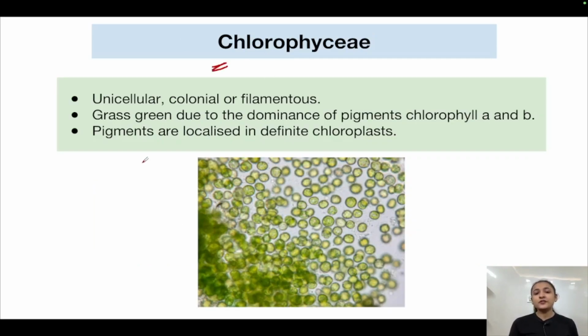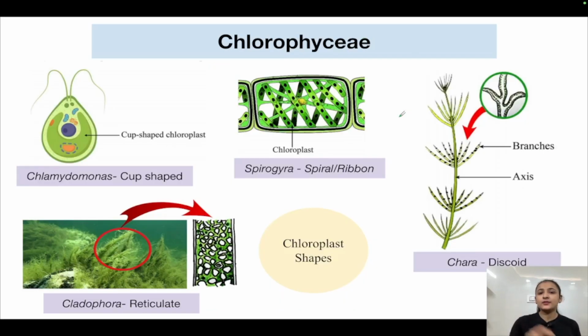Let's talk about Chlorophyceae first. Chlorophyceae are unicellular, colonial or filamentous. They can exist in any of these three forms. They are grass green in color due to the dominance of which pigments? Chlorophyll a and chlorophyll b. So here is your answer to that question: why is Chlorophyceae green? Because of the presence of chlorophyll a and chlorophyll b. These pigments are localized in definite chloroplasts. Where are these pigments present? Chlorophyll is present in chloroplasts. So easy, right?